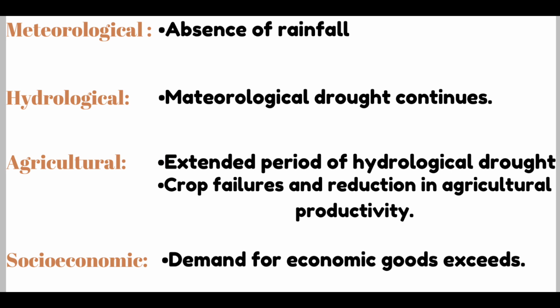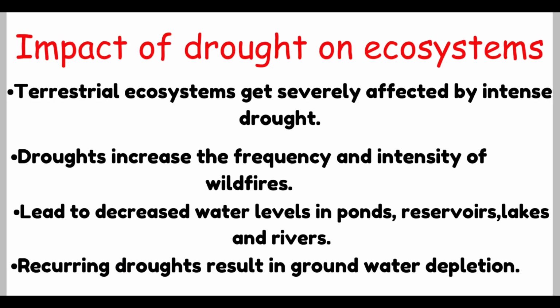It occurs when demand for economic goods exceeds production and supply as a result of prolonged periods of deficit in water supply. Now, let's take a look at the impact of drought on ecosystems. Terrestrial ecosystems get severely affected by intense drought. Plants need a large amount of water for their physiological activities.